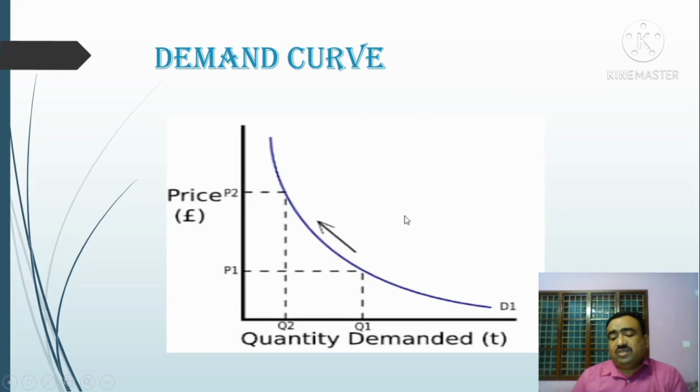Another reason is the change in the number of consumers. Suppose the price of the commodity decreases from 4 to 1, many households will buy the commodity at lower prices. Moreover, new consumers and old consumers together push up the demand for that commodity at a low cost. So for this reason the demand curve slopes downward from left to right. When the price decreases, automatically the demand for the commodity increases.